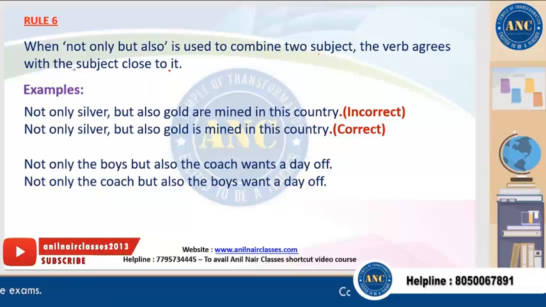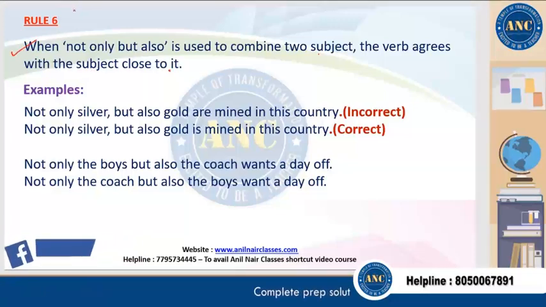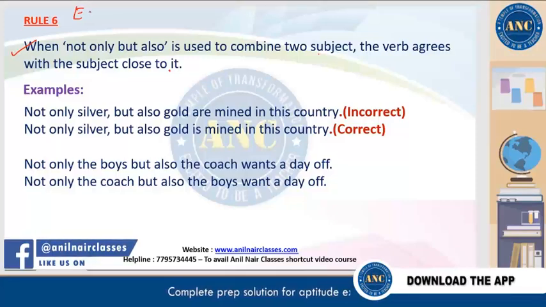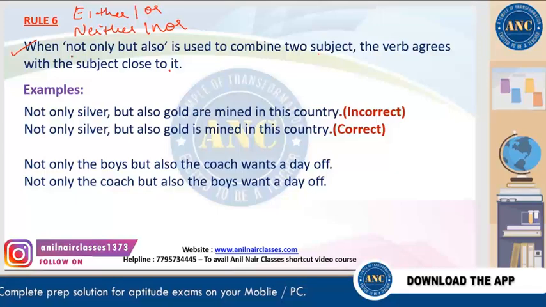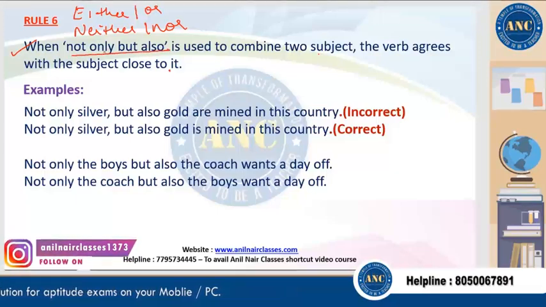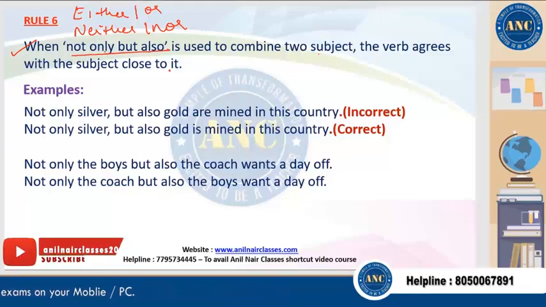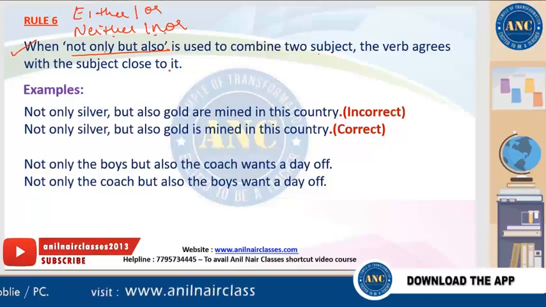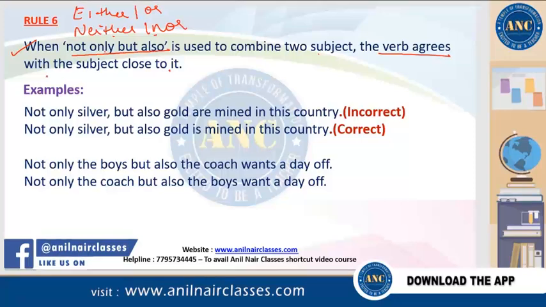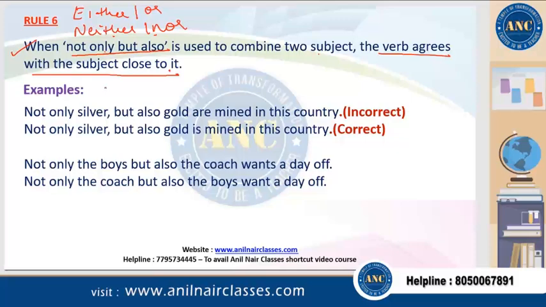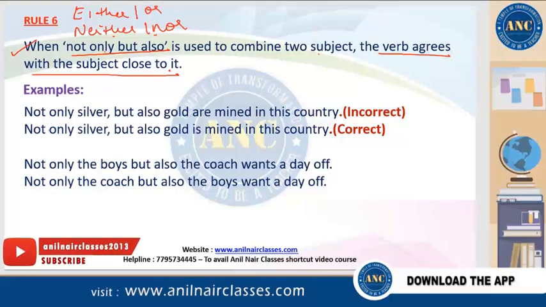When not only but also is used to combine two subjects, the verb agrees with the subject closest to it. So now this is again the same rule what we have done with either or. We have discussed with neither nor. The same thing applies with not only but also. When the two subjects are joined with not only but also, or either or, neither nor, the verb agrees with the subject which is closest to it. Clear? If the closest subject is singular, we'll put the singular form of the verb. If the closest subject is plural, we'll put the plural form of the verb.